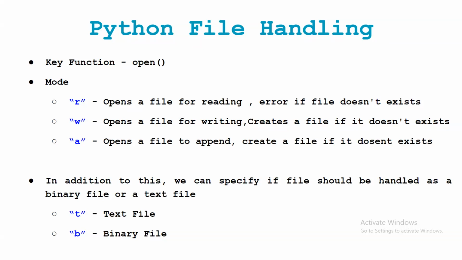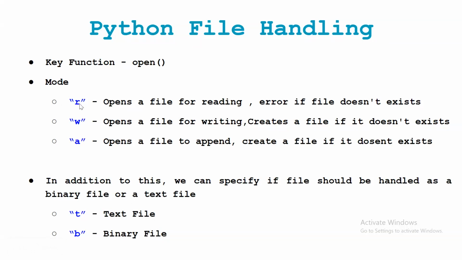Actually, there are two types of files. One is the text file, and the second one is the binary file. You can see here, I have written at the bottom of this screen, T means text file and B means binary file. So the main ones are these two files, and to access these two files, we need these modes.